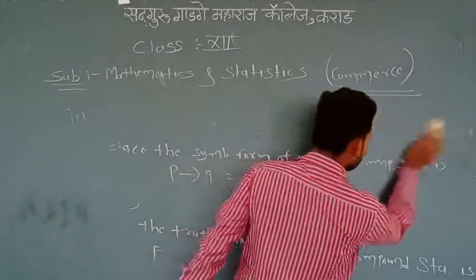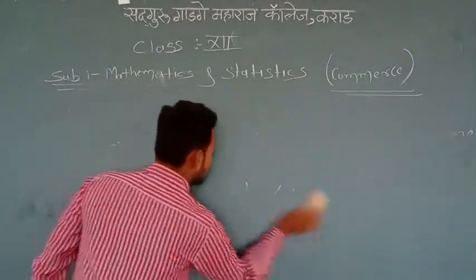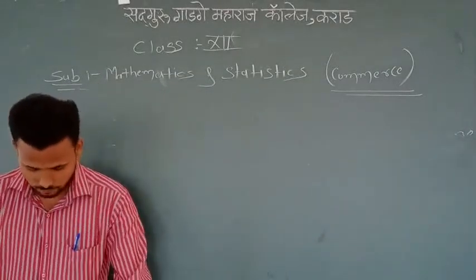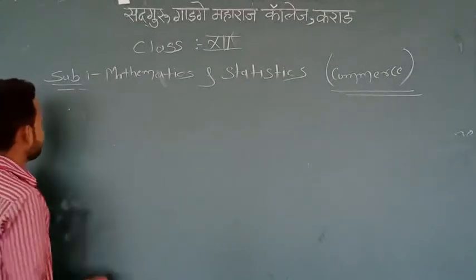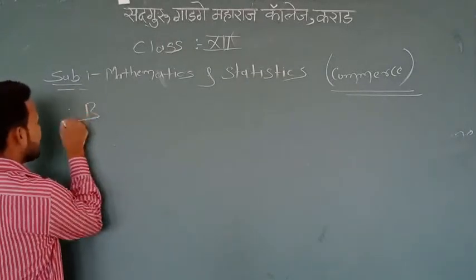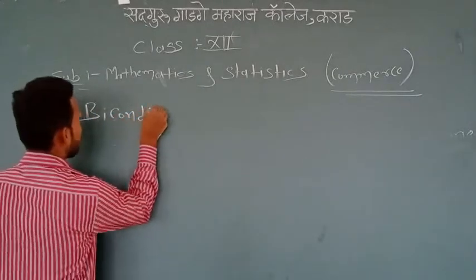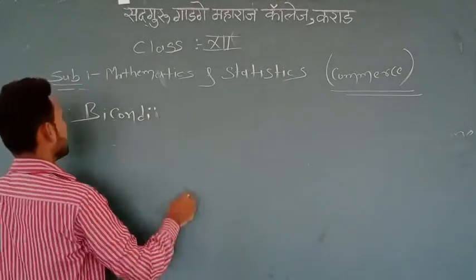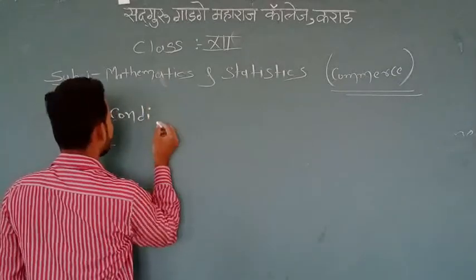Now take the next operator, the next logical operator: biconditional statement.